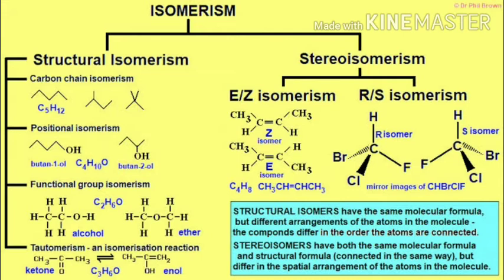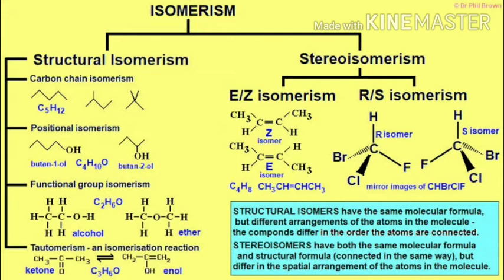Structural isomerism is classified as follows. First one is carbon chain isomerism. Chain isomers have the same molecular formula but differ in the order in which the carbon atoms are bonded to each other. Normal pentane, isopentane, normal butane, isobutane, like that.